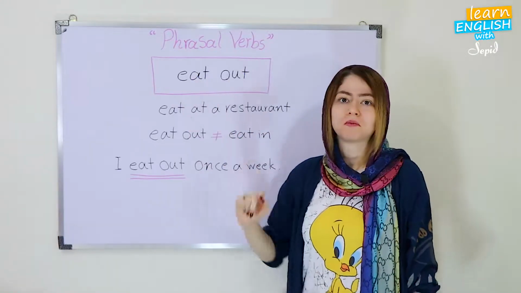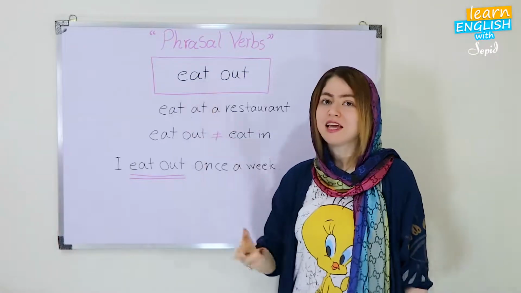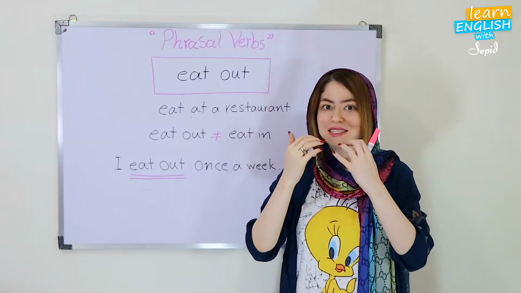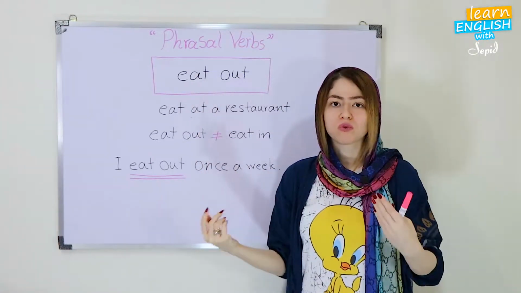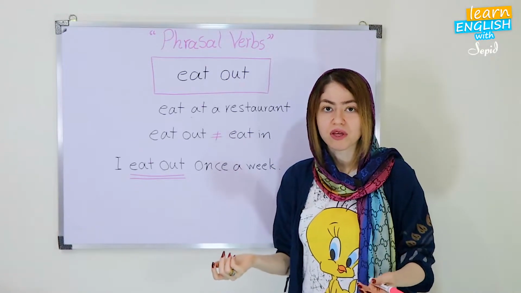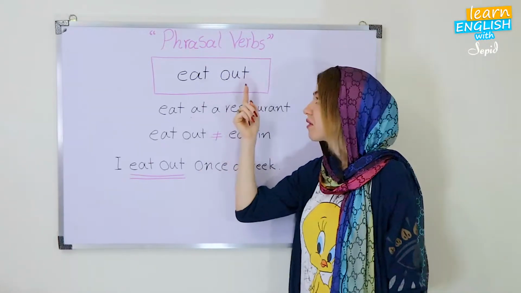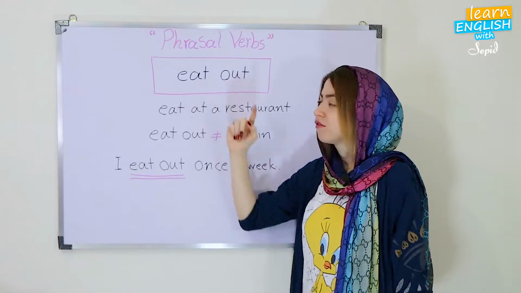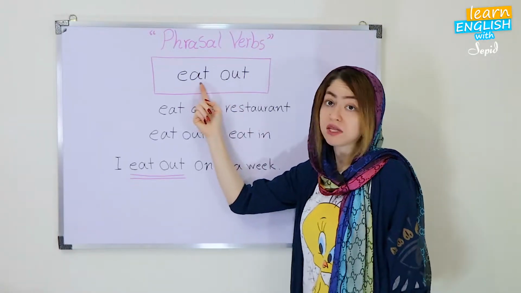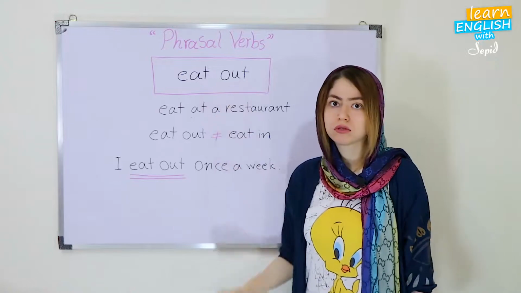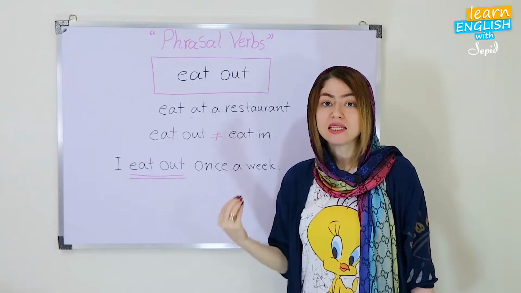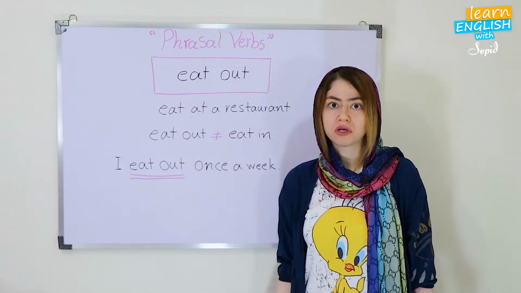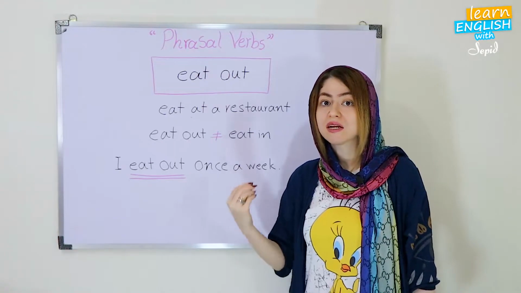So, eat. You know the verb eat, okay? Eat an apple, eat the dinner, or whatever you consume, you eat that. So this is a normal verb that you might be familiar with. However, here there is out. Okay, if we mix these two vocab, there will be a phrasal verb like eat out, eat out. So eat out means to eat at a restaurant. Okay, to eat at a restaurant.